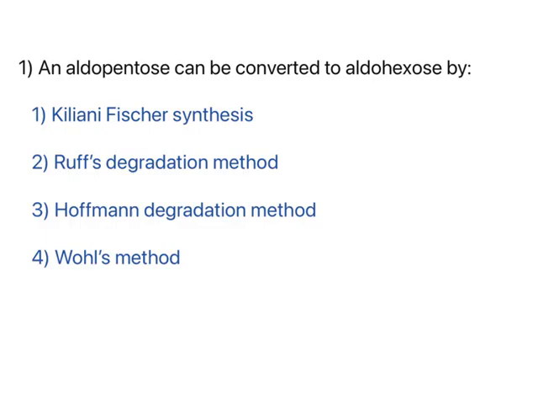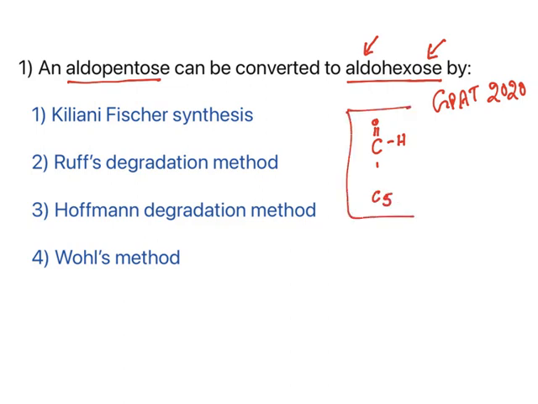Let's begin the class. Now, I'll start with an exam question given in GPAT 2020. The question is, an aldose pentose can be converted to aldose hexose by. Let us understand the question first. Ose sugars, like monosaccharides and disaccharides, end with ose, like glucose, sucrose. Aldo indicates the aldehydic functional group. Now, the question is asking you to convert an aldose pentose, an aldehyde containing 5-carbon sugar, to an aldose hexose, an aldehyde containing 6-carbon sugar.